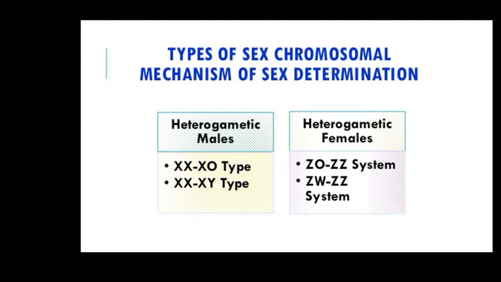In male heterogamety, males produce different types of gametes in terms of sex chromosomes, like XY and XO types. In female heterogamety, females produce different types of gametes, that is ZW type and ZO type. These are the mechanisms of sex determination.